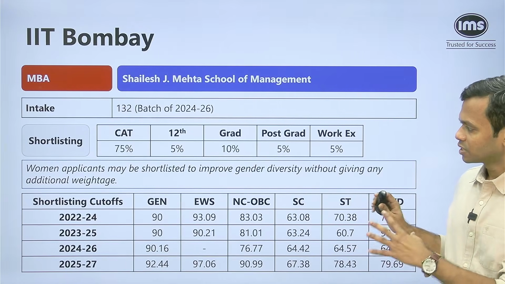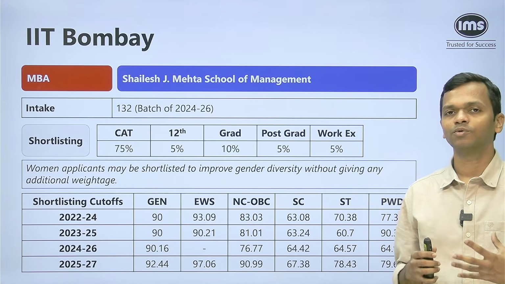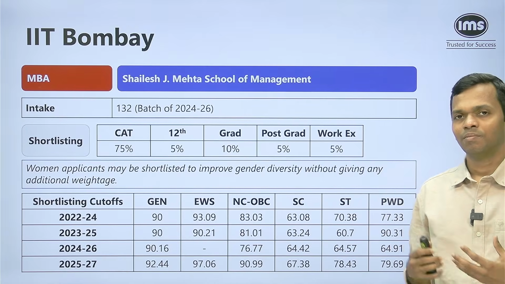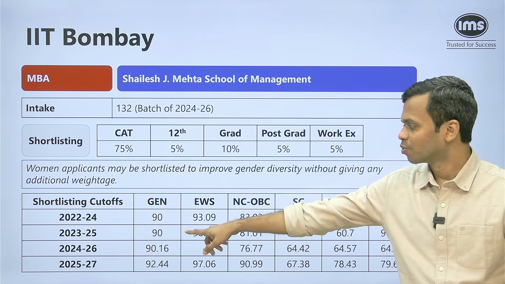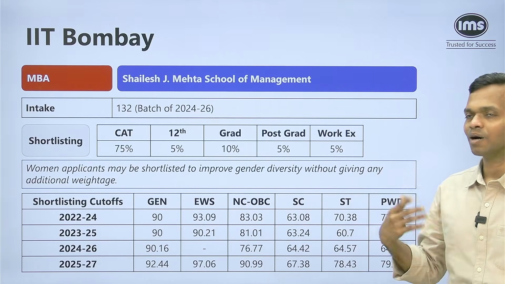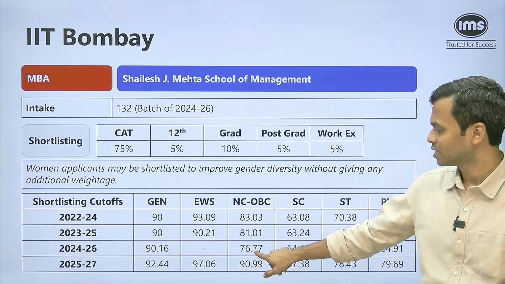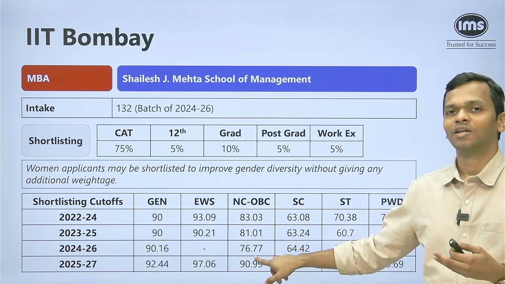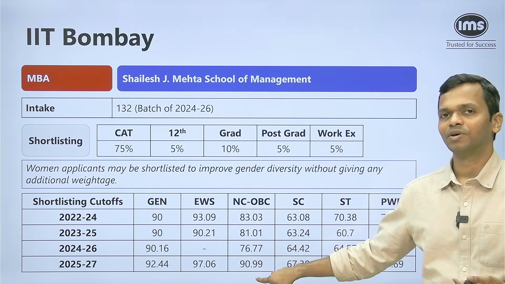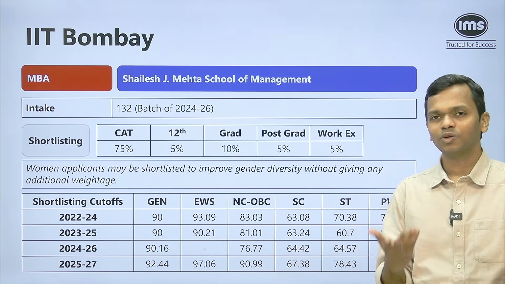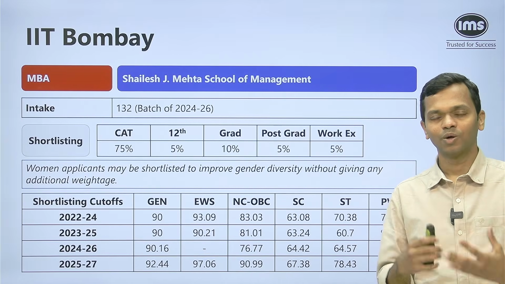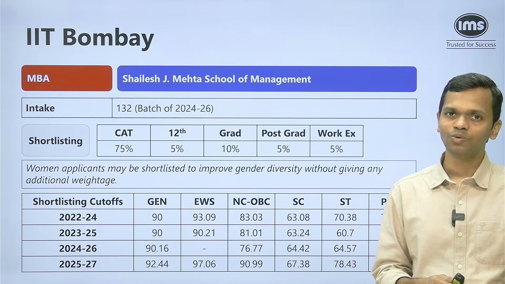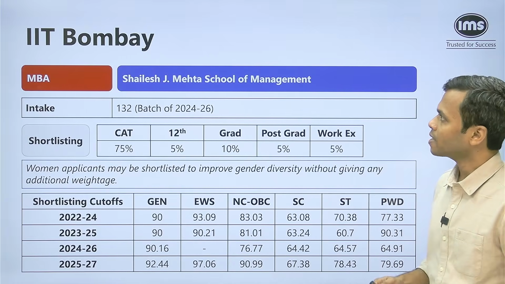So I would say this is the cutoff, but you have to decide whether you want to apply or not, because past data tells you a story, right? So imagine somebody looking at 24, 26 cutoffs and then applying, maybe let's say at 80 percentile for NCOBC. Now that person would have been disappointed in the year 25-27, correct? So you never know what is going to happen, and that is why you always go with the data, but also take your own decision whether you want to apply or not, okay?